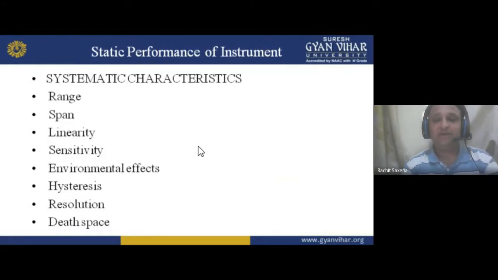If an instrument has these types of characteristics, we have to work on them. Otherwise, what happens? If there is no range, we can't use the instrument, because the range has to be fixed. For example, my range is to teach you for about 1 hour.